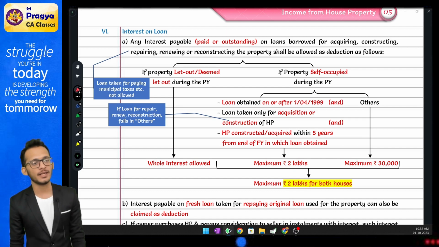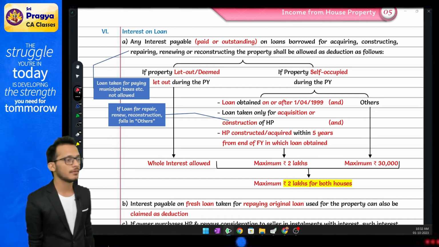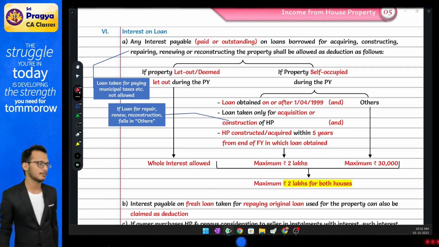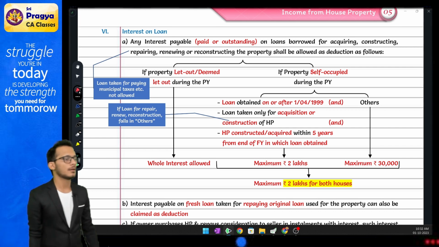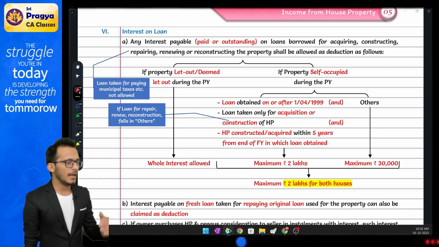At the same time, if you have taken the loan from a foreign company or a foreign place, then in that case you will allow interest only if TDS is deducted. TDS not deducted, no interest allowed. Clear, not clear? Yes. This is what your interest on loan is. Any doubts? No.